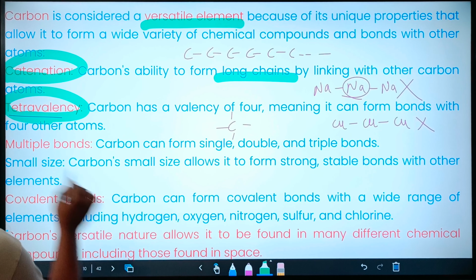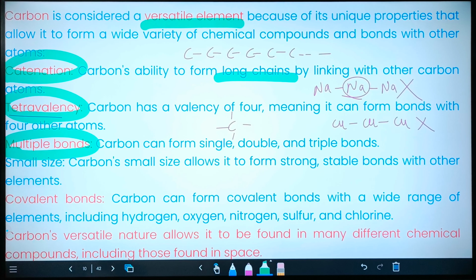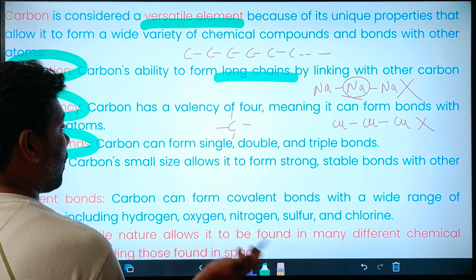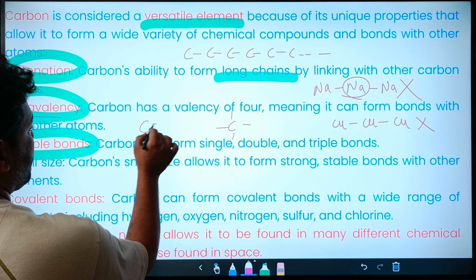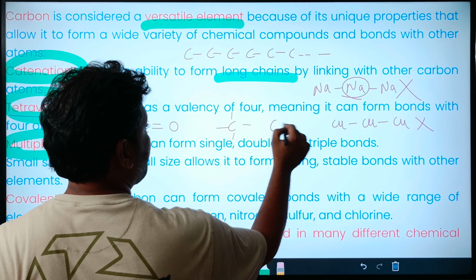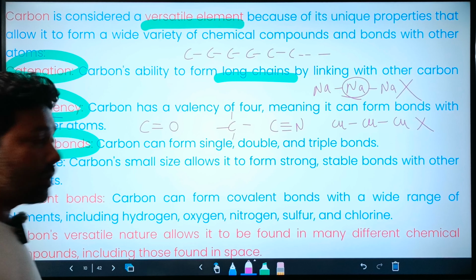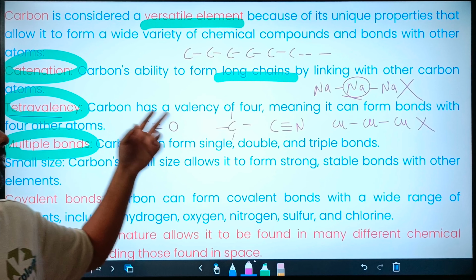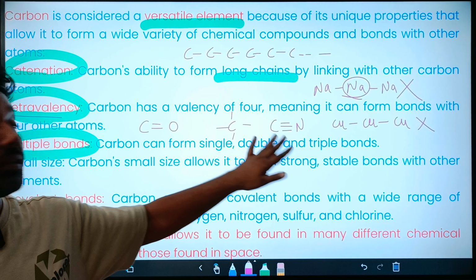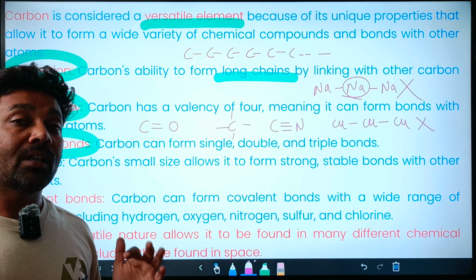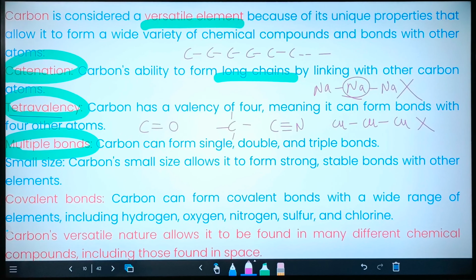Apart from making a single covalent bond, carbon can also form a double bond, like with oxygen. It can also form a triple bond, like with nitrogen. So multiple bond formation is another important feature that carbon has got.